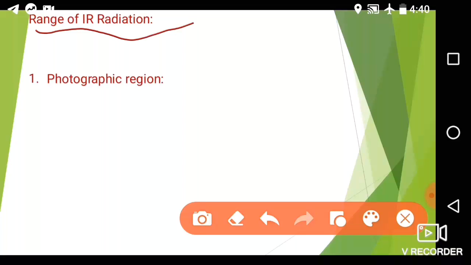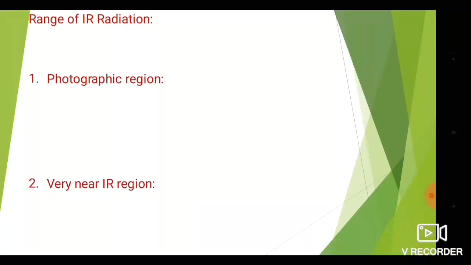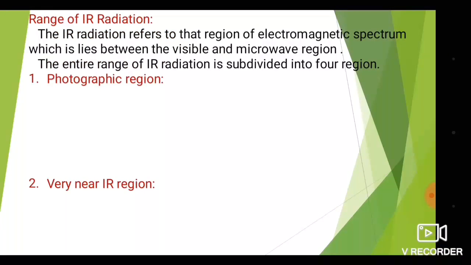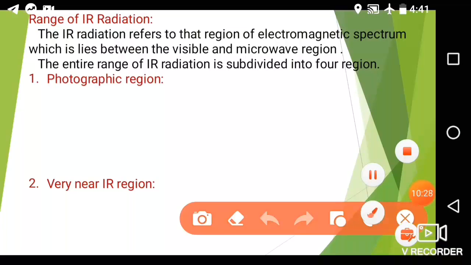So in the range of IR radiation, we are going to learn the range or the region. The IR radiation refers to the region of the electromagnetic spectrum which lies between the visible and microwave region. What is the important word here? The IR radiation falls between the visible and microwave region.